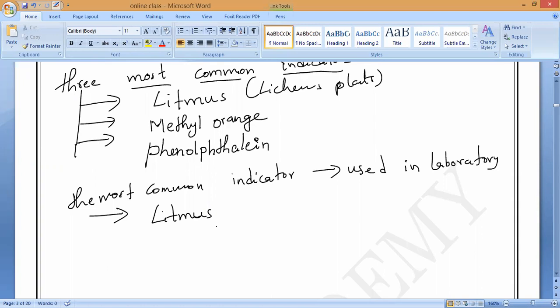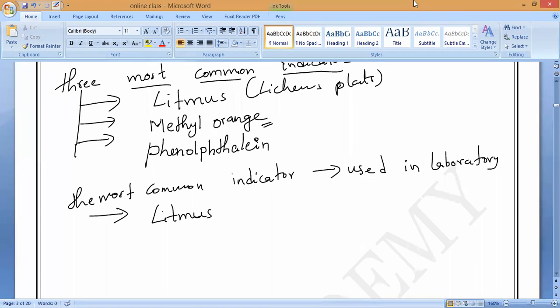Even I used to use this when I was in intermediate, and even in engineering, I used to use methyl orange and phenolphthalein to test many samples. Even in my final year project, I used them to identify whether the medium was acidic or basic. We used to use methyl orange. Mostly in intermediate I used methyl orange and very rarely phenolphthalein. The colors of methyl orange and the rest we studied in lower classes, and we will study them once again here.